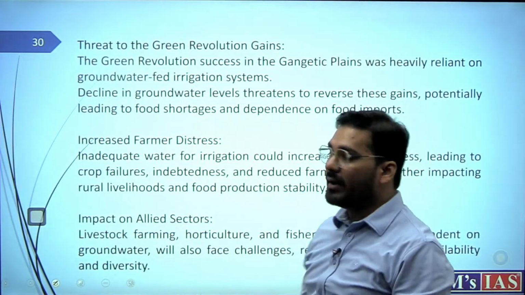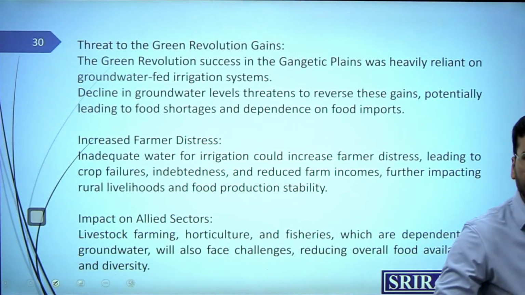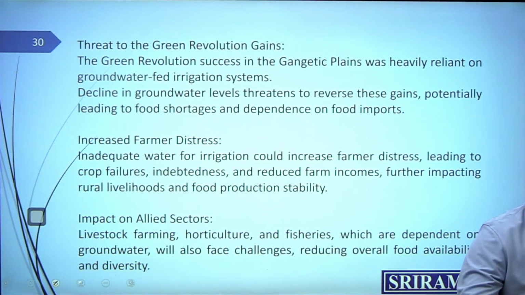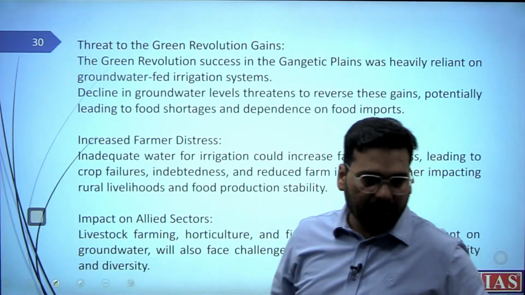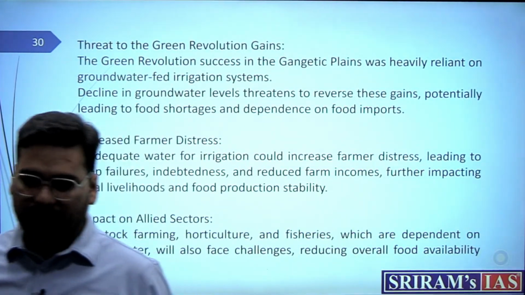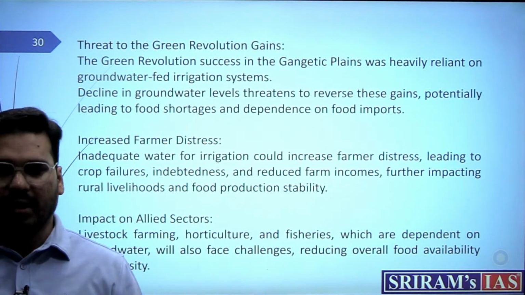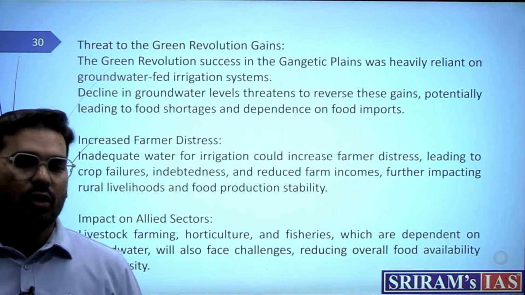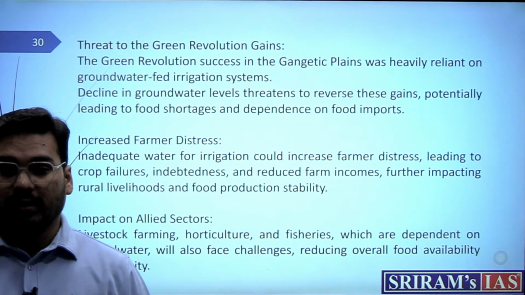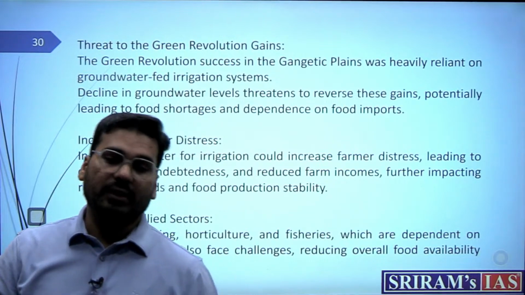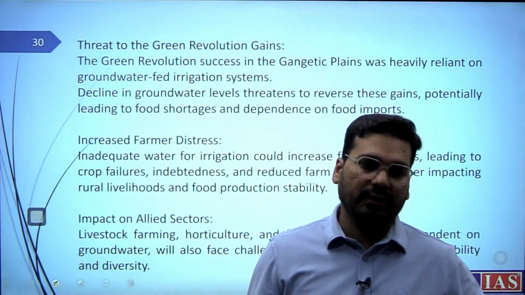Then increased farmer distress. On the ground, who is impacted? Farmer only, right? He will be in distress because of the crop failures. He would have to take a lot of loans. And eventually the farmer commits suicide, and that is actually a dark spot in our agricultural economy. This is something we are not able to control, and every year this happens. Hundreds of farmers do this because of the policies and because of the harsh reality on the ground as well. So this will also increase because the resource has declined.